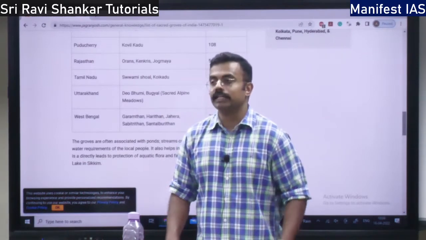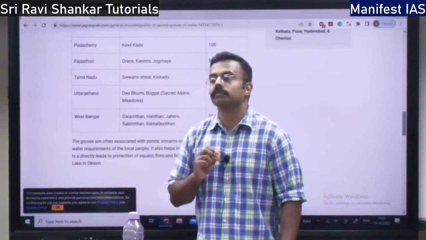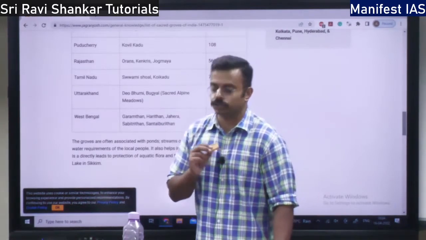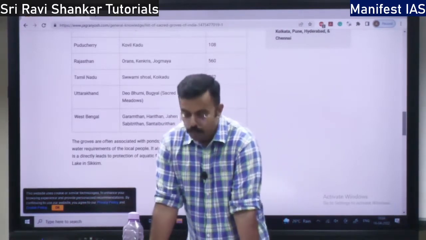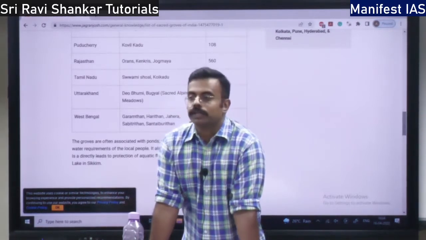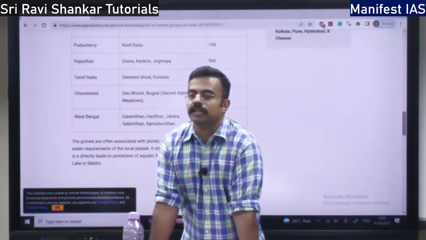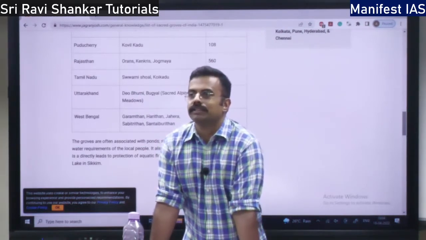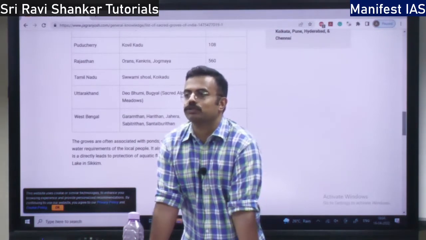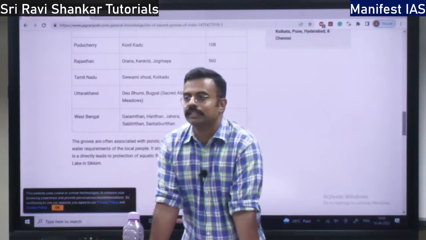So, what are the threats to sacred groves? Why are they getting less? What are the threats? You are going to tell me. One is excess exploitation of the forest by human beings. Second, nobody believes in these Devarakadu sacred concepts; they think it is superstition. That is the second thing. Third is urbanization. Fourth is Sanskritization.